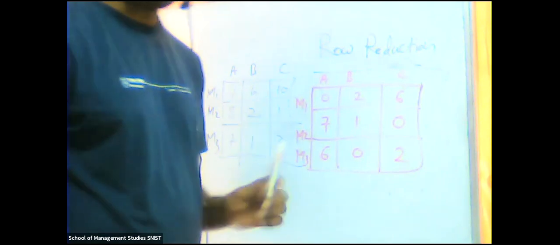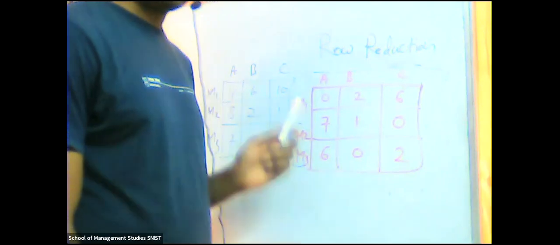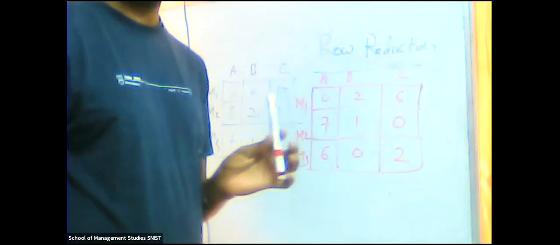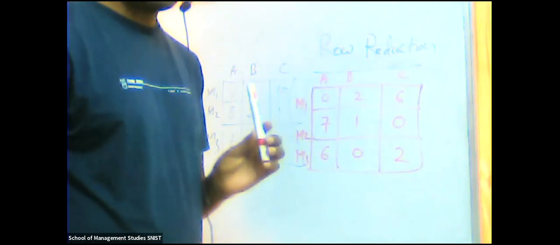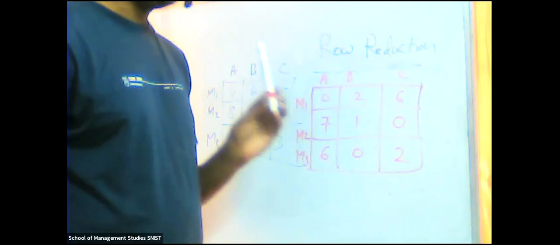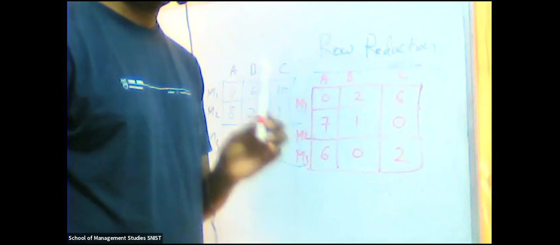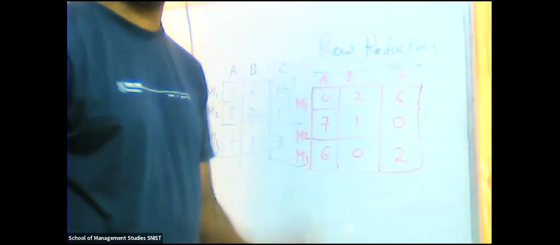Simple. Next procedure. Each and every row and column should have only one assigned 0. Remaining 0 should be cancelled. Any one of you please repeat the statement. Each and every row and column should have only one assigned 0. Remaining 0 should be cancelled.